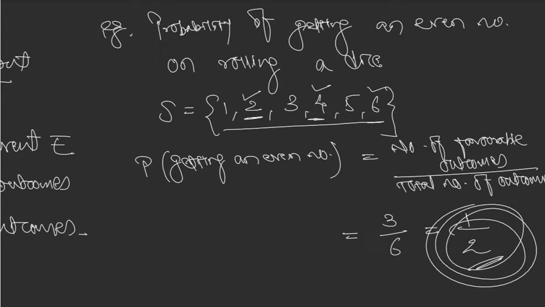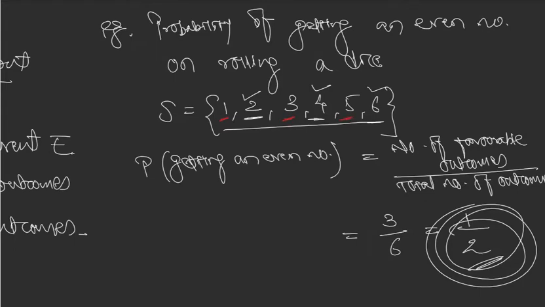Similarly, can you orally think and find what is the probability of getting an odd number? Probability of getting an odd number is number of favorable outcomes upon total number of outcomes. How many odd numbers do you see here? 1, 3, and 5.